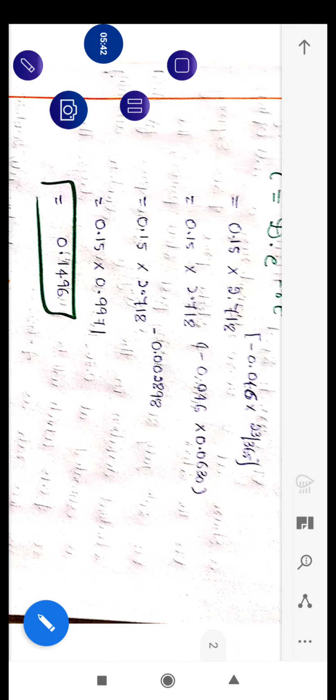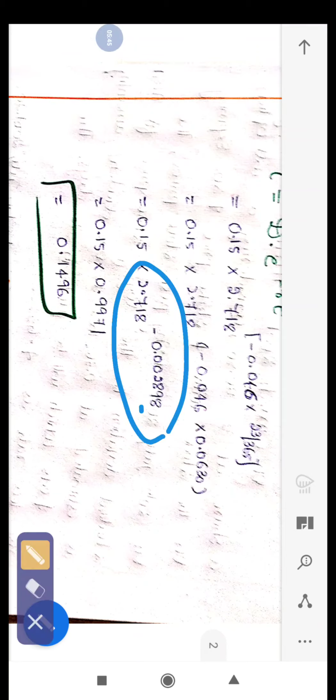Again, how to calculate this will come. I have made a detailed video on this, you can watch that video. And in the previous problem also I told the steps to solve this e value for the minus power, so you can watch that. Still, if you have any confusion you can text me. If you're facing any problem, I'll try my best, in a more simplified way, to explain how to calculate that.